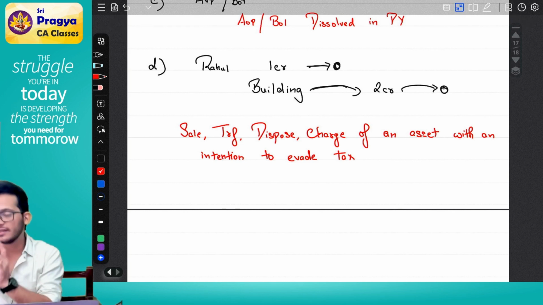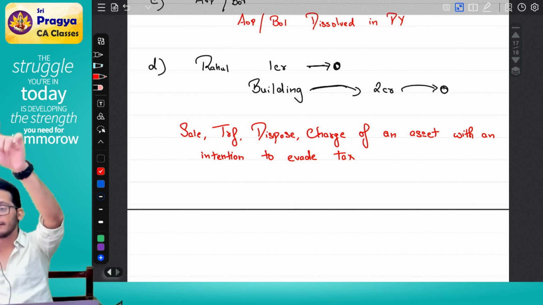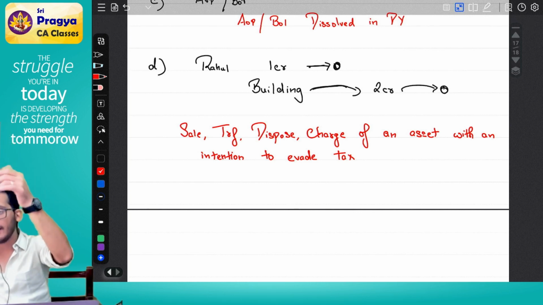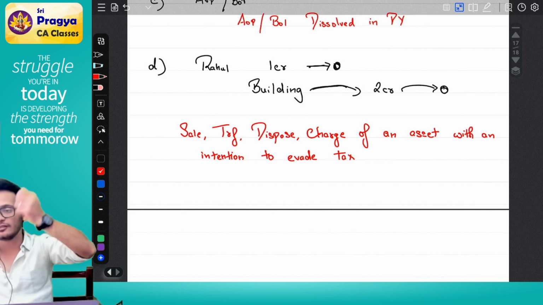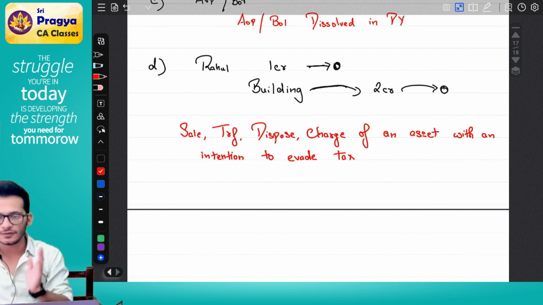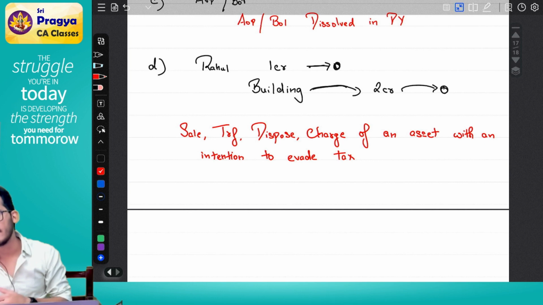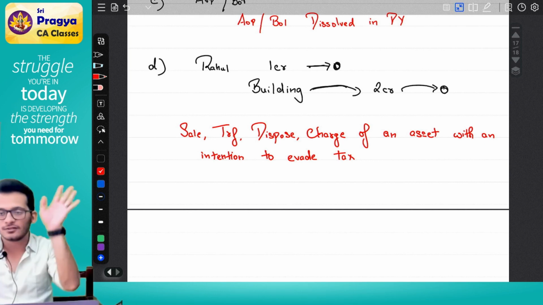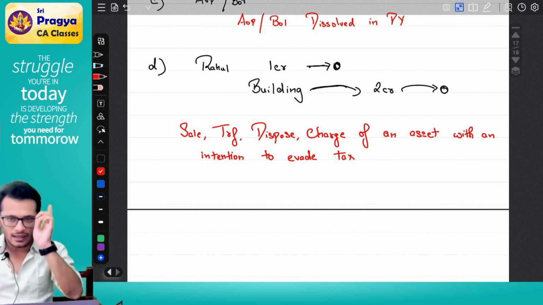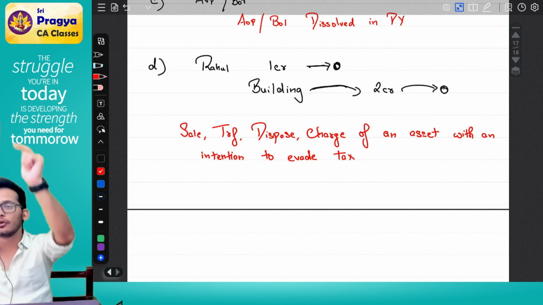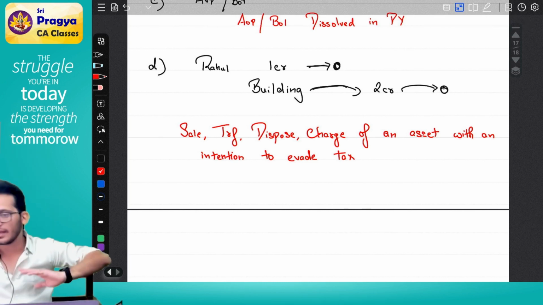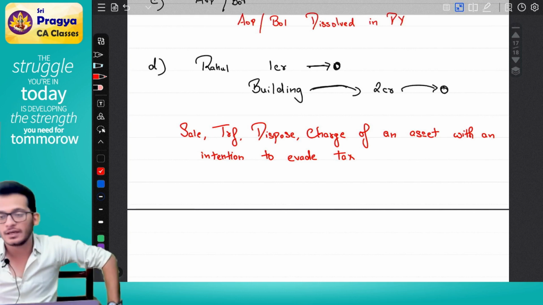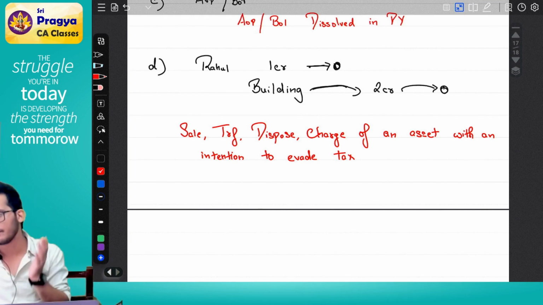The assessing officer will come and say, I still want tax from you. You will have to go to the buyer and say, sir, the transfer did not happen itself. Give me back my building. I have to sell it and give money to the assessing officer. Yes. So what is going to happen? The assessing officer will say, your sale itself is not valid, I will collect the tax from you. So you go to that other person and get me the building back. He will first collect the taxes, then only he will give the sale.